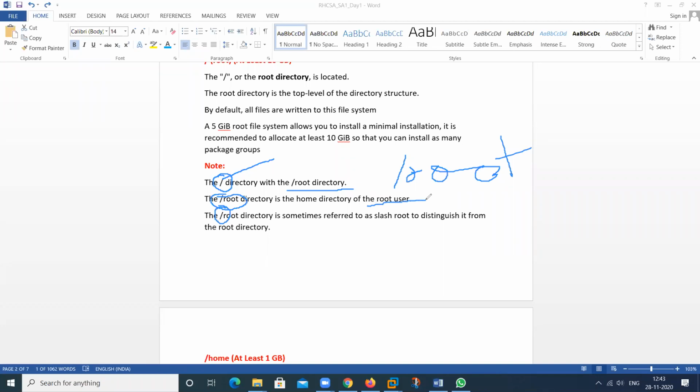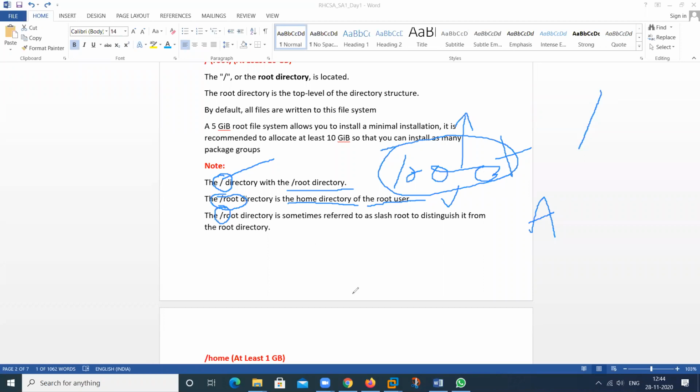Which particular user? Root user. Root is the super user in Linux, just like the administrator in Windows. In Linux we use the root user, the super user, the administrative user. So this is the home directory. If we say only this one, it's called the root partition.